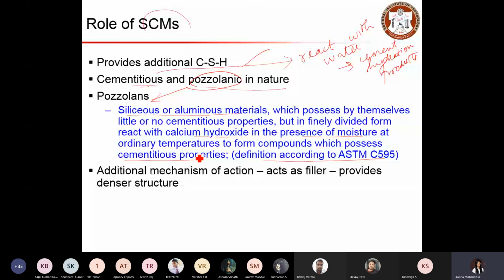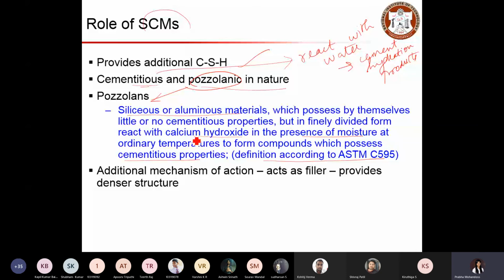So we are going to make advantage of it by using this in concrete, where we have this weakest region, or this sensitive calcium hydroxide which can react so quickly, and we are making a positive benefit of it. If it reacts with other deleterious chemicals, that will result in durability issues. But here it reacts with some compounds which give us cementitious property that will give more strength and durable properties.